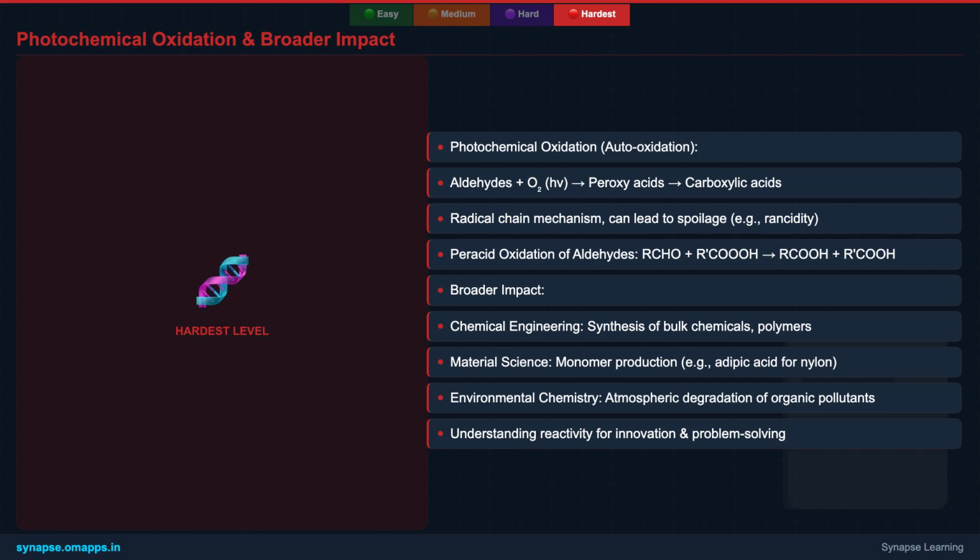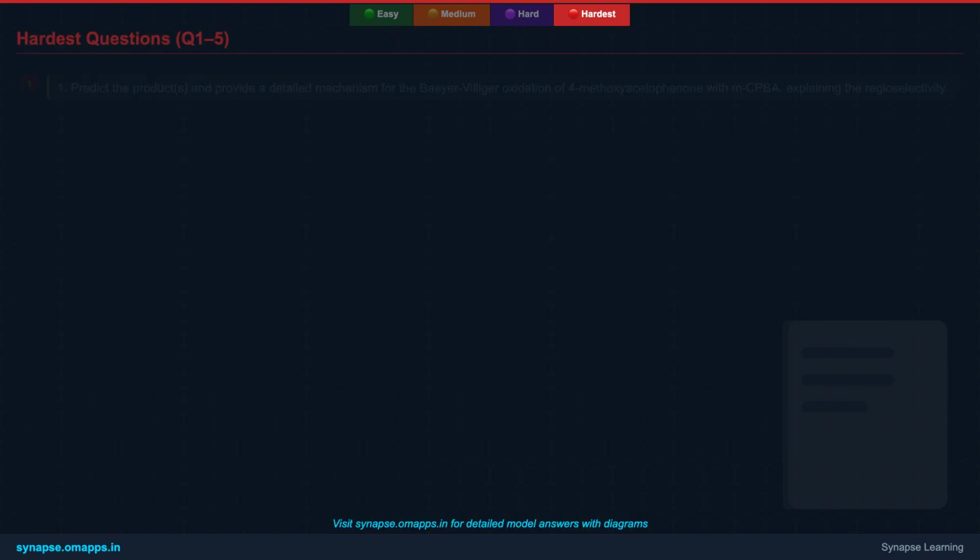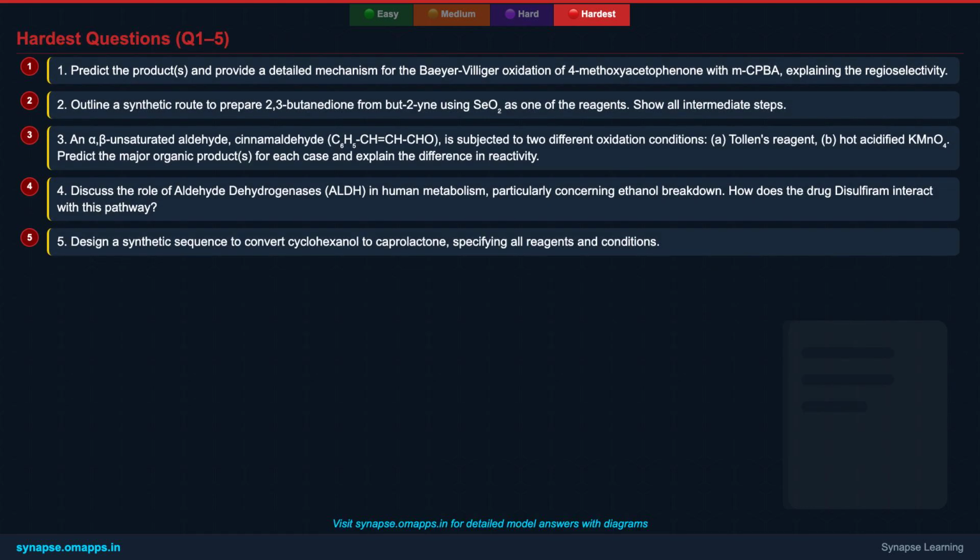The broader impact of these oxidation reactions extends across chemical engineering, material science, and environmental chemistry. From synthesizing advanced polymers and fine chemicals to understanding atmospheric degradation processes, the principles of aldehyde and ketone oxidation are foundational. Mastering these concepts provides not just academic prowess but also a lens to understand and innovate in diverse scientific and industrial domains. You've navigated the deepest waters of aldehyde and ketone oxidation, exploring advanced mechanisms, biological roles, and industrial